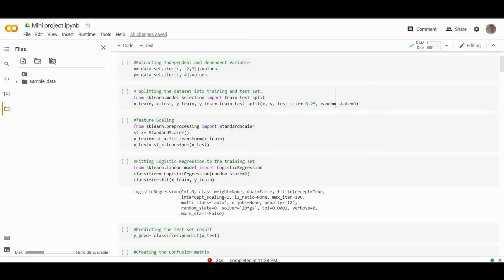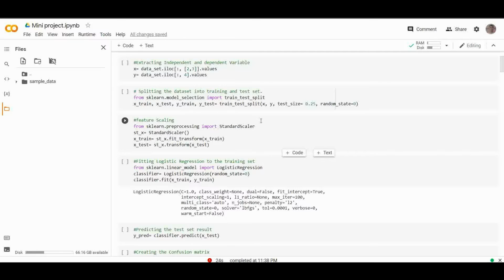Feature scaling: in logistic regression, we do feature scaling because we want accurate results of predictions. Here we only scale the independent variable because the dependent variable has only 0 and 1 values. So below is the code for it. So this is the code for that.